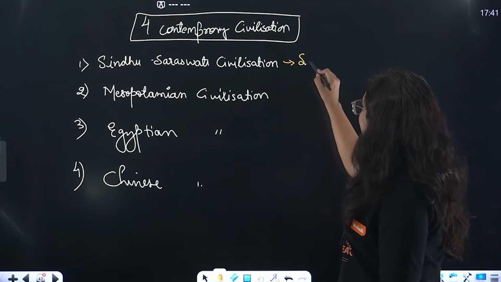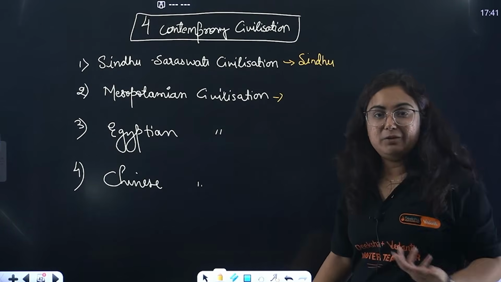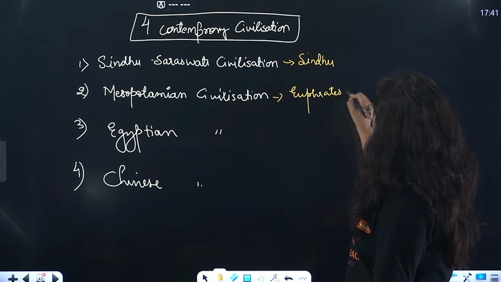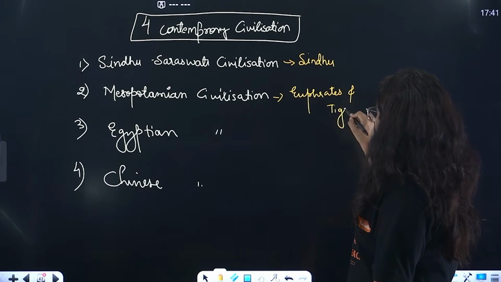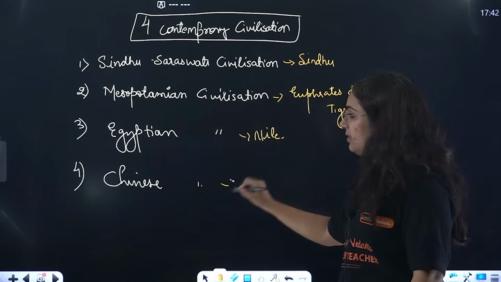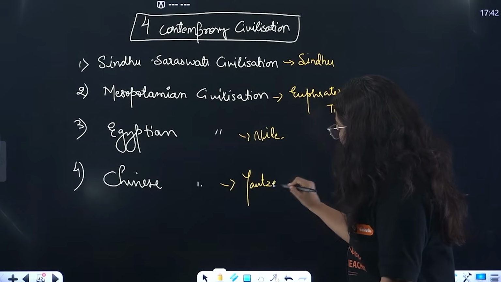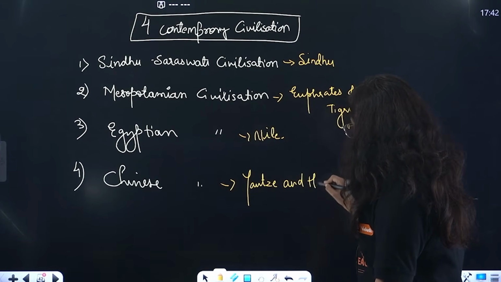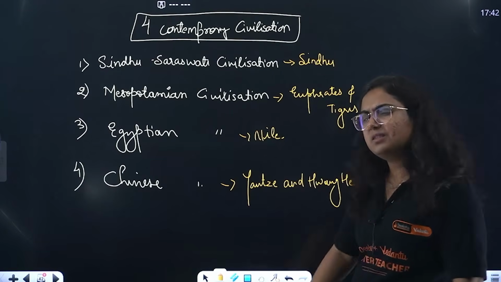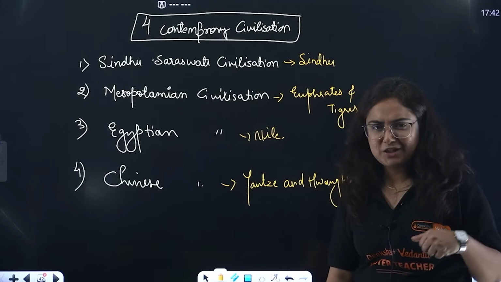The first one was on the bank of river Sindhu. Mesopotamia is known as the land in between. In between what? In between the Euphrates river and the Tigris river. Egyptian, the Nile river. And the Chinese, popularly on the Yellow river and Yangtze river. Which among them is known as the Yellow River? Please comment, because you studied while I was teaching.